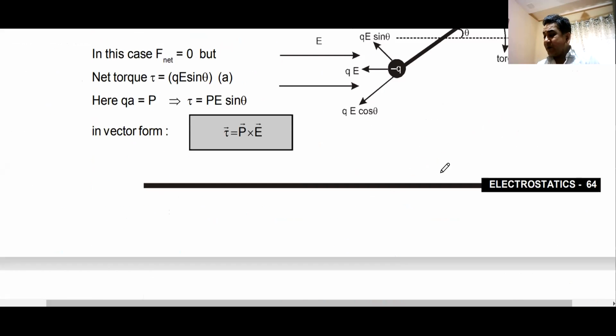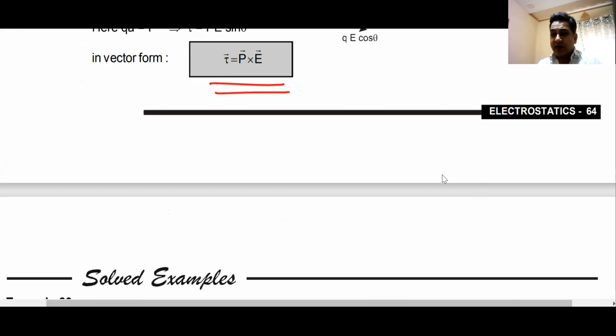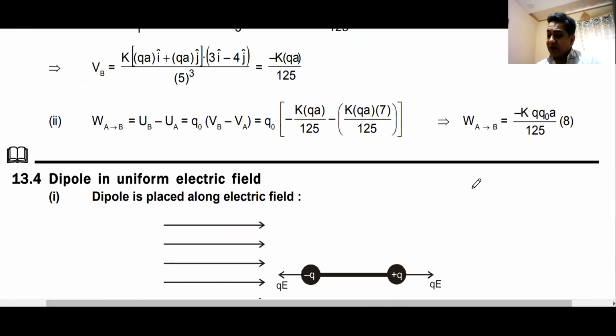A dipole in an electric field experiences torque. I hope you know this. I would start from here, dipole in a uniform field. I will not be doing the derivation part of what is a dipole and what all. So I'll probably start from here and we will try to wind up this chapter. What is left is electric flux. So we'll try to complete electric flux and wind up this chapter in the next class, at least electrostatics, so that we can move on to the next topic, which is capacitance.